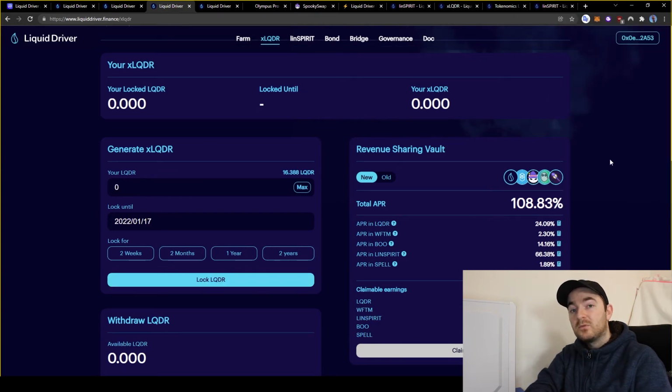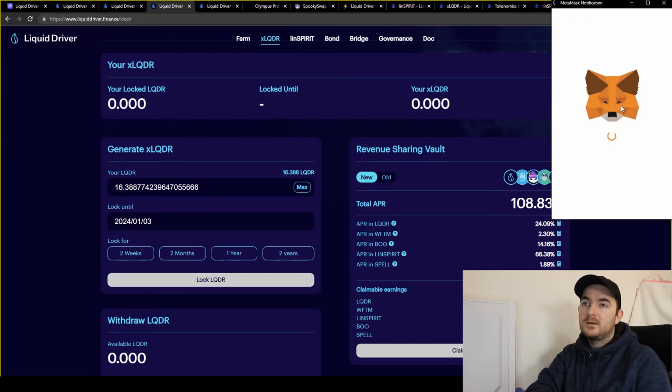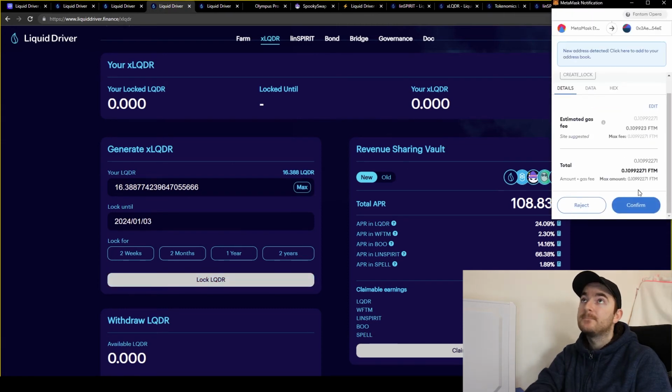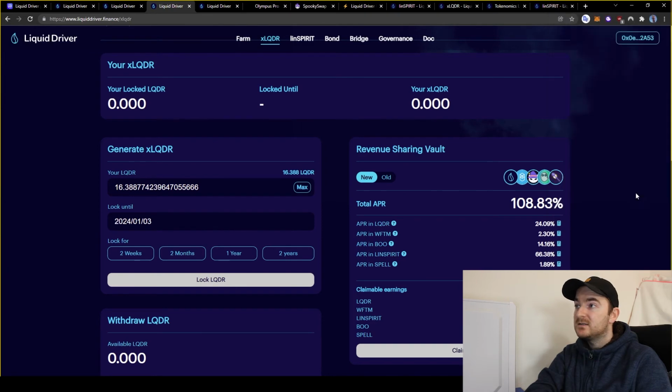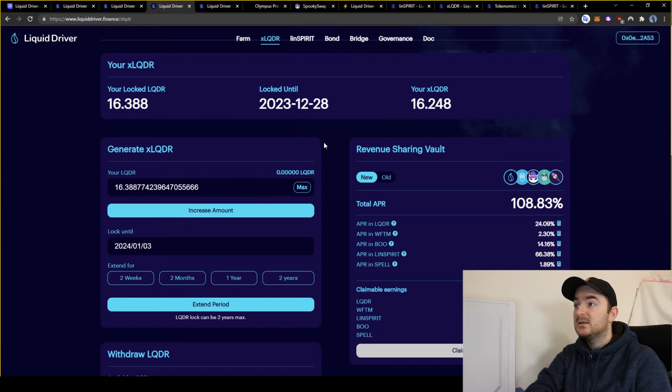So now that is approved, we can go ahead and lock our Liquid Driver. So max, 2 years, lock Liquid Driver, another transaction, confirm, and this should happen in a matter of seconds. So we will see if this updates automatically. Otherwise, Power of DeFi, just refresh, and that generally helps. So now we have our total locked Liquid Driver, and when it is locked till.